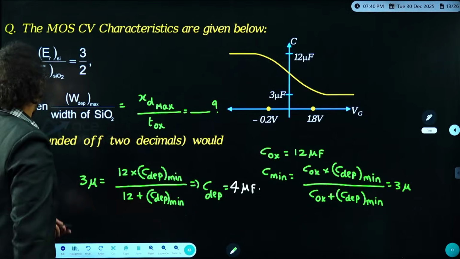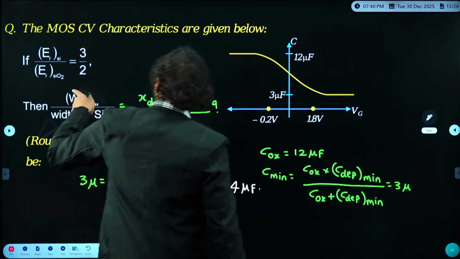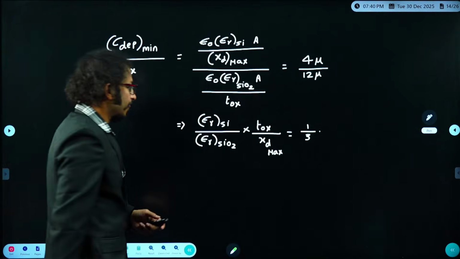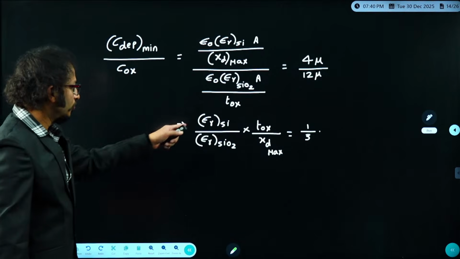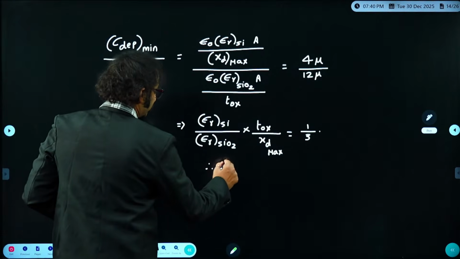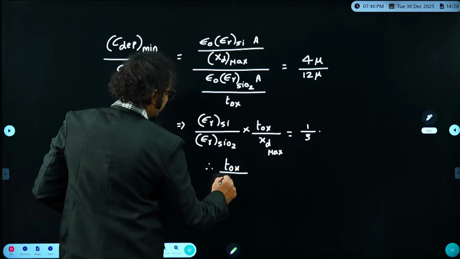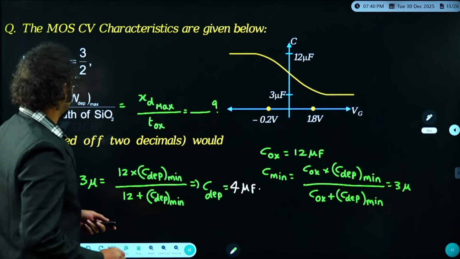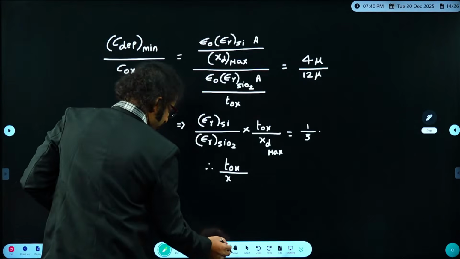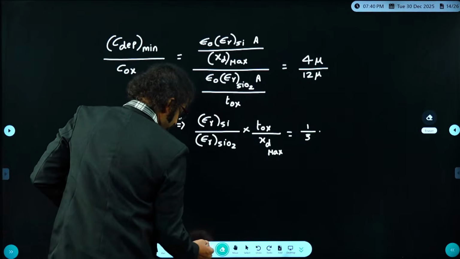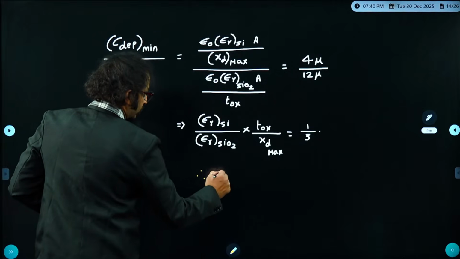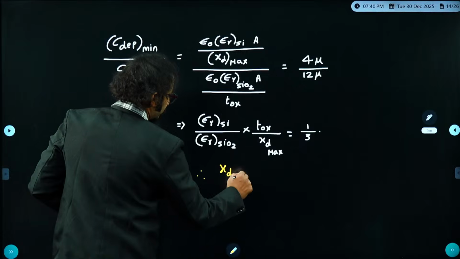I hope the examiner has given epsilon r of silicon dioxide, am I right? So finally, if we solve TOX by XD max, what exactly do we need to find? XD max by TOX, not the other way. Okay, so if I solve, therefore XD max by TOX.